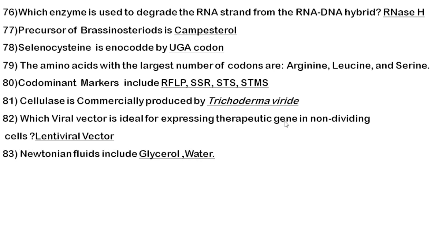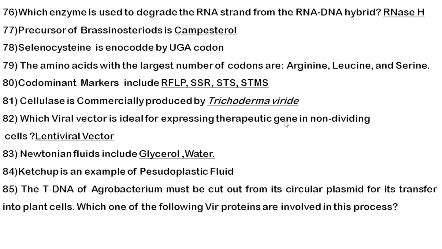Next, Newtonian fluids include glycerol and water. So your ketchup is an example of a pseudoplastic fluid. Ketchup and paint come under the category of pseudoplastic fluid, which is a non-Newtonian fluid. Why is it called non-Newtonian? Its viscosity depends upon shear rate. If you turn your ketchup bottle upside down, it will not flow. Only if you apply force will it flow onto your plate. Okay. So that's why it is called a pseudoplastic fluid. In other words, it is called a shear thinning fluid.